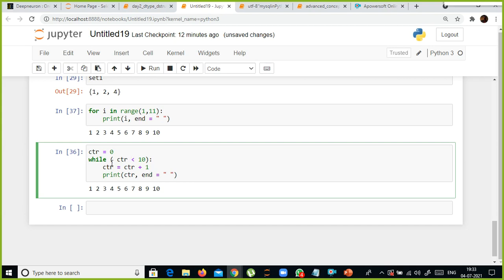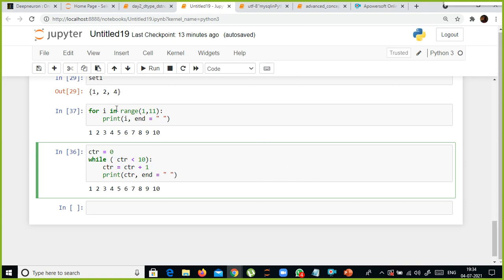But in the case of while, you need to evaluate an expression. This is called your expression. Only if the condition is true, the statements that are part of the while block code will get executed. Only these two statements will get executed as long as this condition is true. Iterate this loop and print the value or execute these two statements.